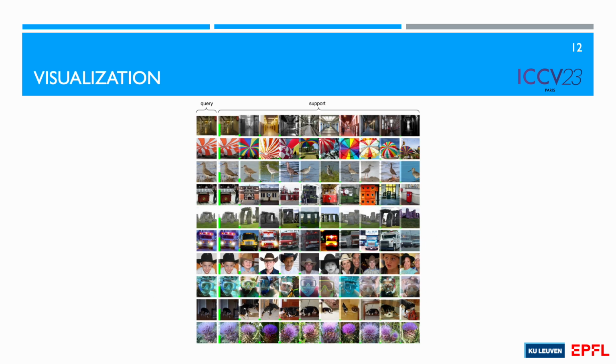Visually, this is how the sampling distribution looks. In the first column, we have the query image, and on the right side, we have the elements in the conditional distribution, where the green bar denotes how probable it is to sample such an image.